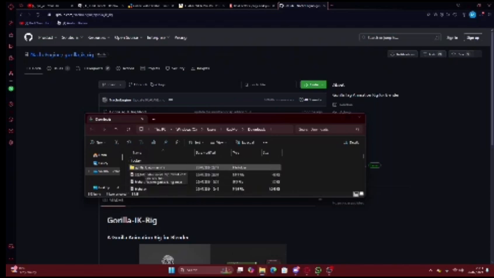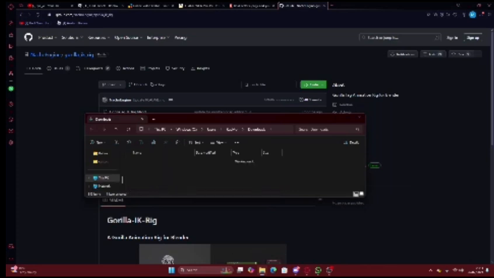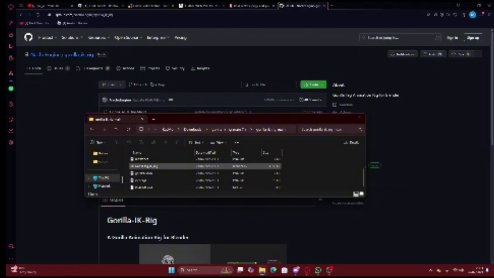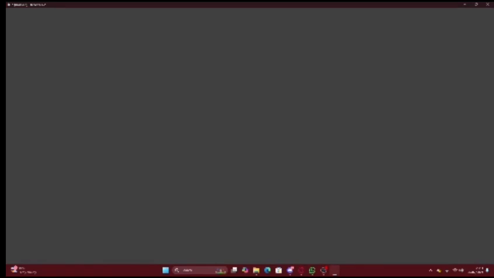Okay, so after you've extracted it, it'll be right here. So you're going to want to double click that, double click it again, and then press on the Blender one. Double click it, and you'll go into Blender.